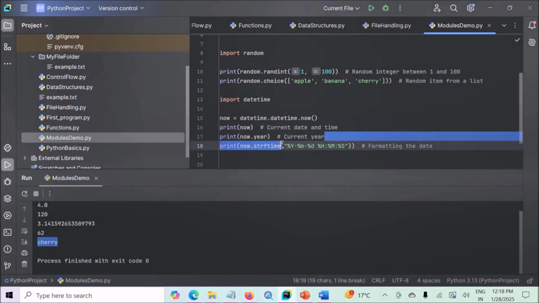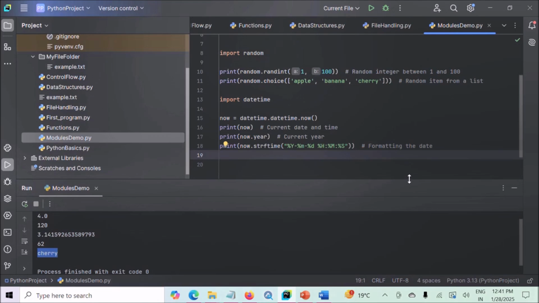And after printing the current year, we are printing the formatted date and time. To format date and time, we have used the strftime method. The strftime method is used to format a datetime object into a string according to the specified format. Now here in this case, this is our specified format in double quotes. Now what does it mean? Let's understand.